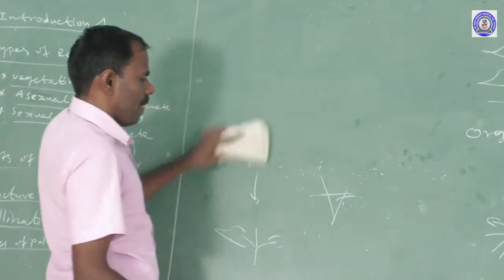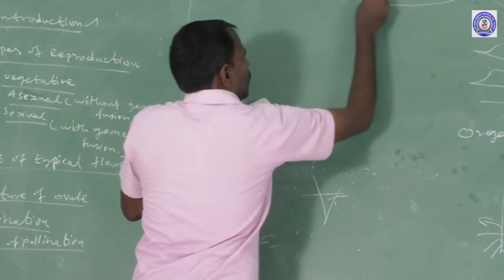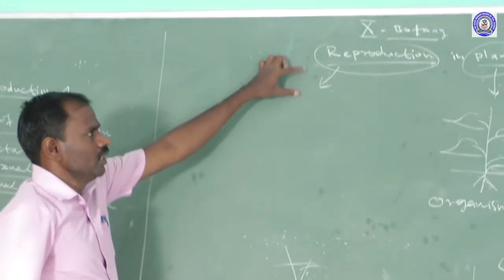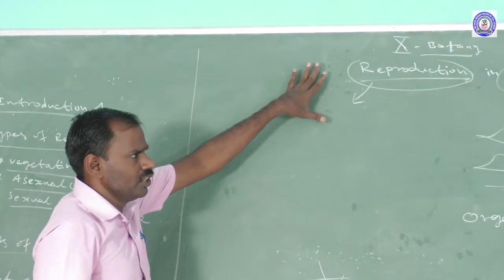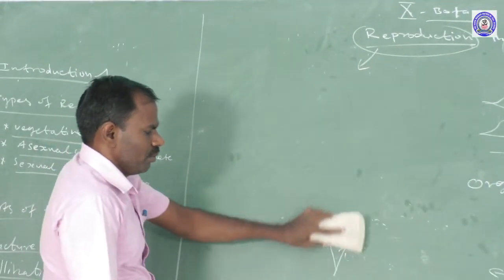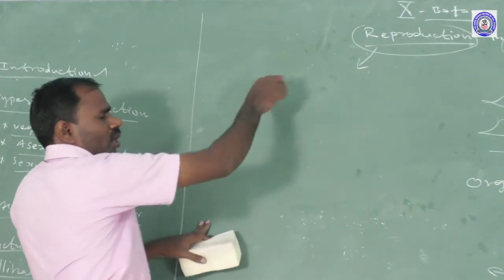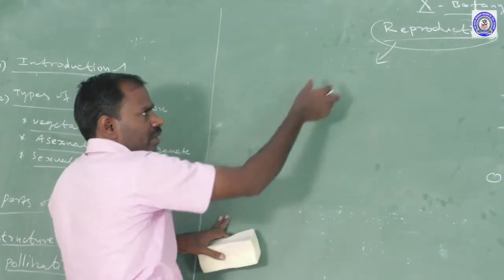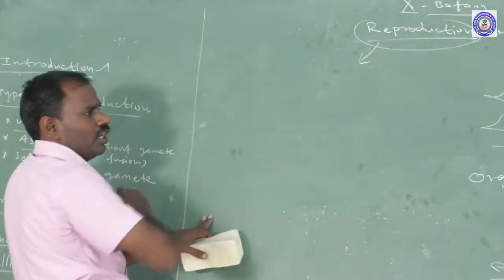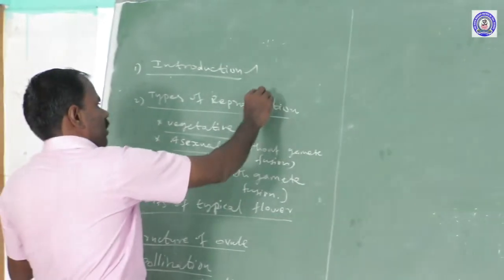Reproduction is a process. It's a branch of botany that deals with the study of new organisms, where parents develop offspring through the reproduction process. That is called reproduction.